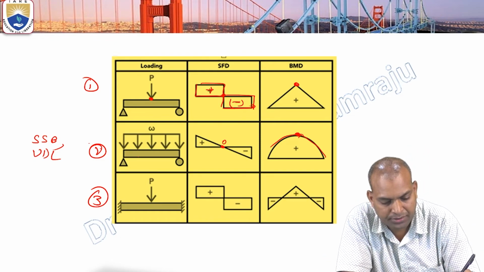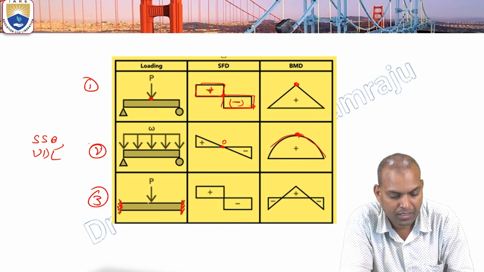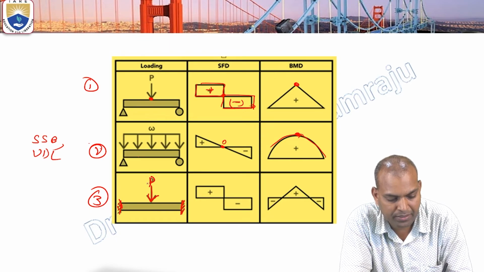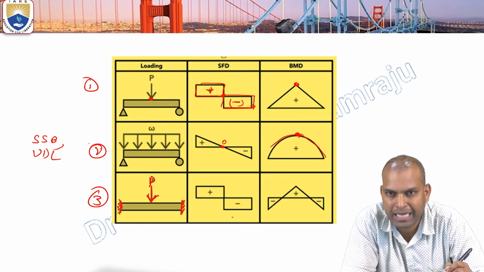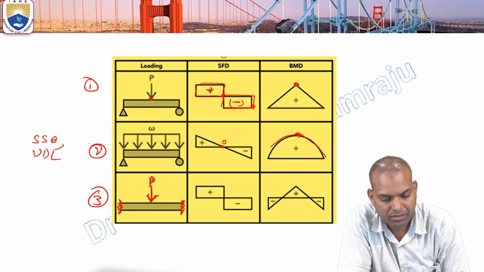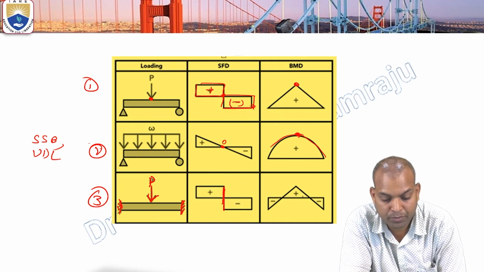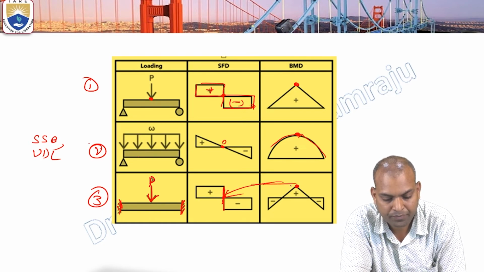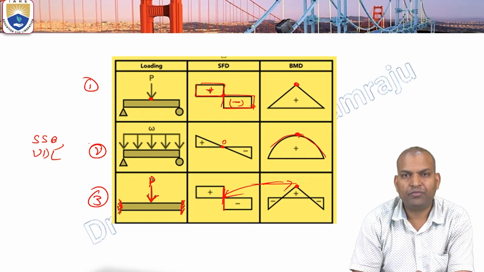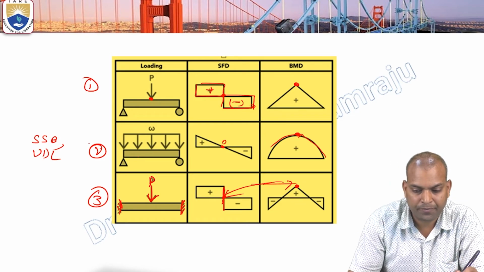Okay. Next one, in the case of the fixed beam, the point load P is acting. If the point load P is acting, again the shear force changes its sign, whereas the bending moment is maximum at that point. You can see here, in that manner, the relation between shear force and bending moment.